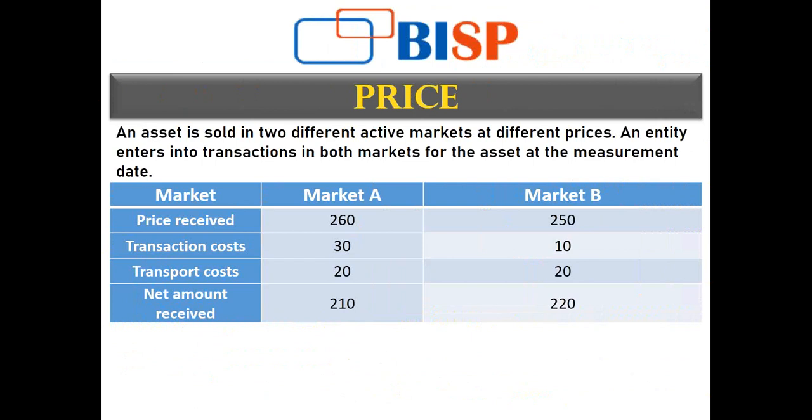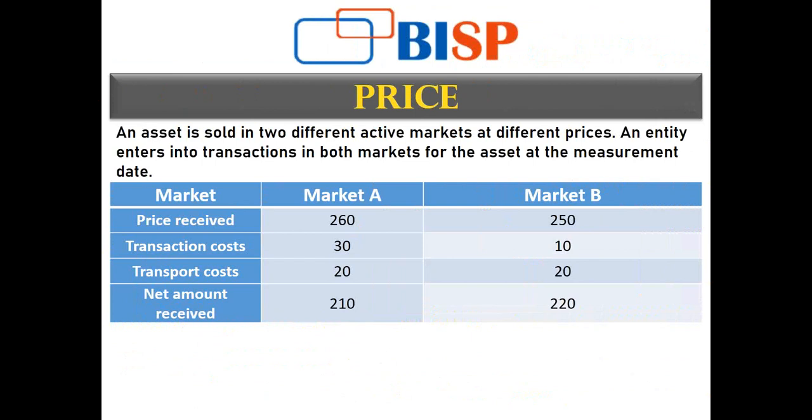The reason being, when location is the criteria, transaction cost is not looked upon, transportation cost is judged. And if market B is my principal market, my price will be 250 minus 20. That is, the transportation cost is the same in both the markets.